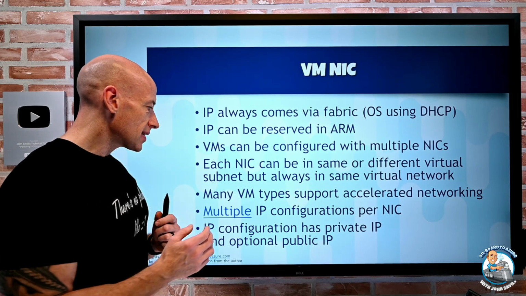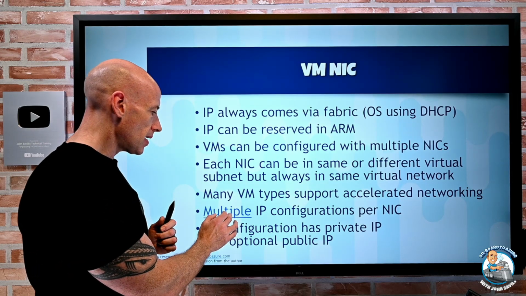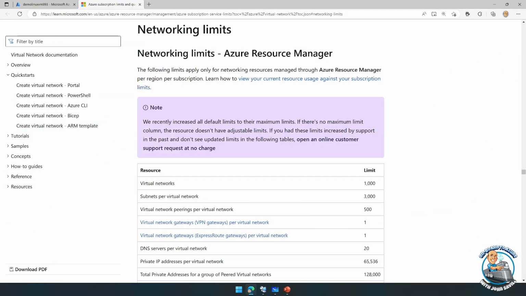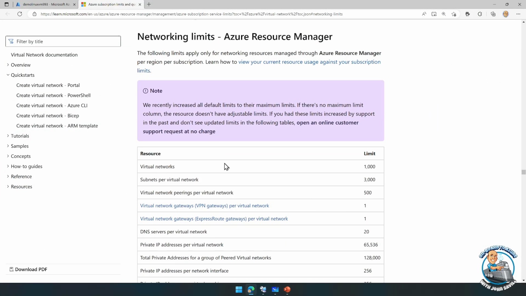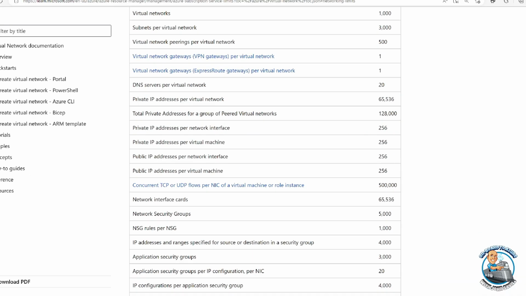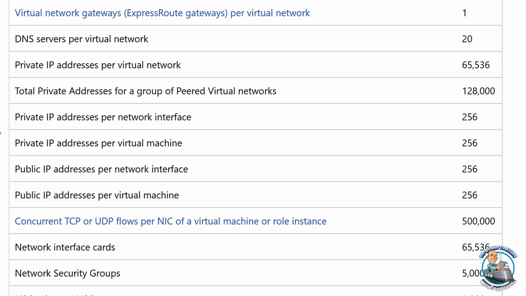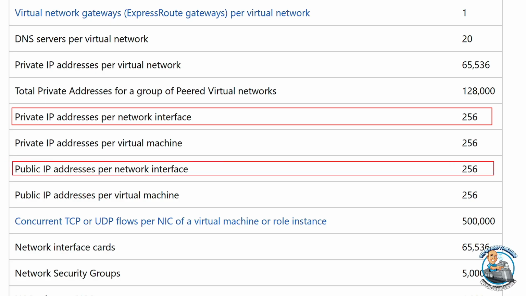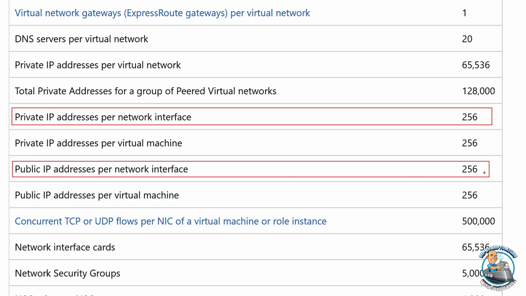The number of NICs does vary depending on the actual type of VM. So if we look at some of the limits, this talks about how many IP addresses I can have. Notice private IP addresses per VM, there's a lot of them. So per interface, I can actually have 256 private IPs and 256 public IPs per NIC.